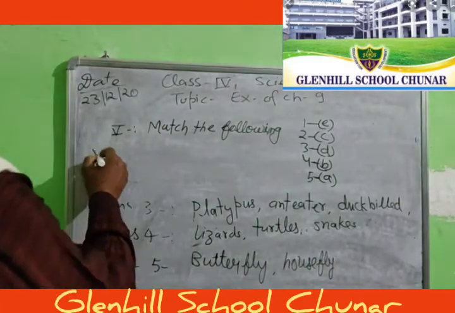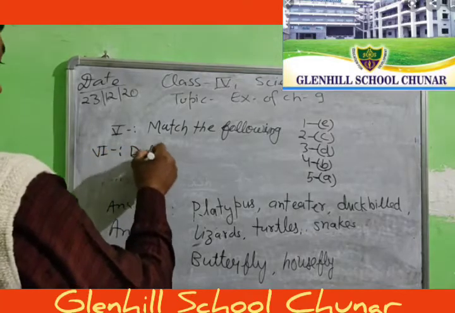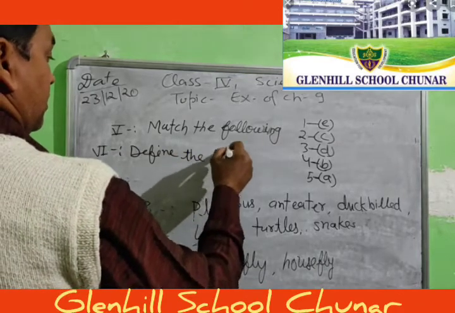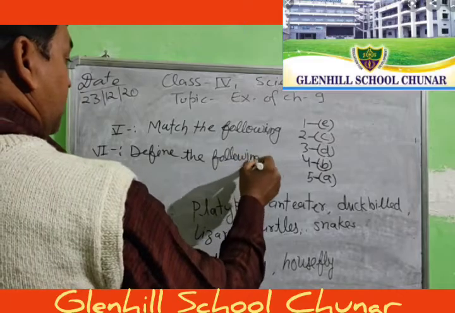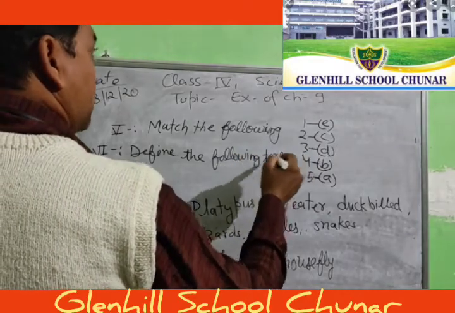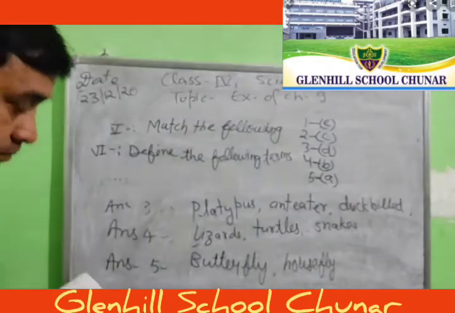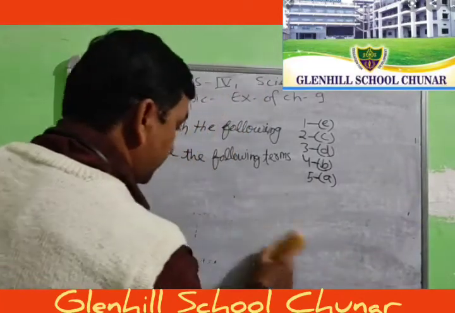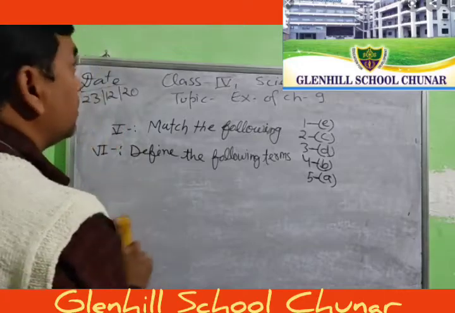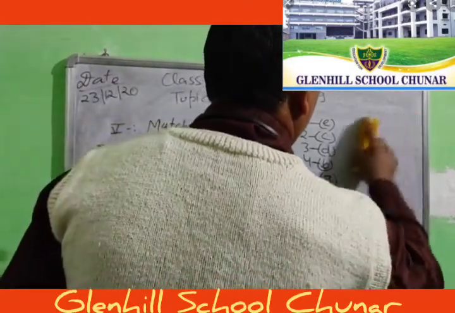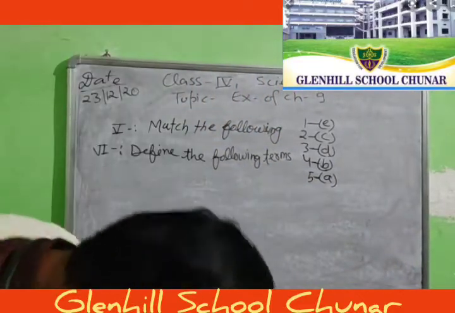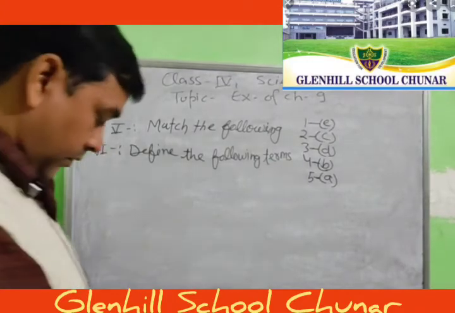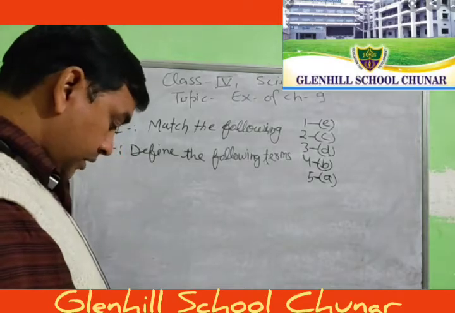Define the following terms. Now I am going to read the fourth section, question answer. Molting: shedding of old skin.